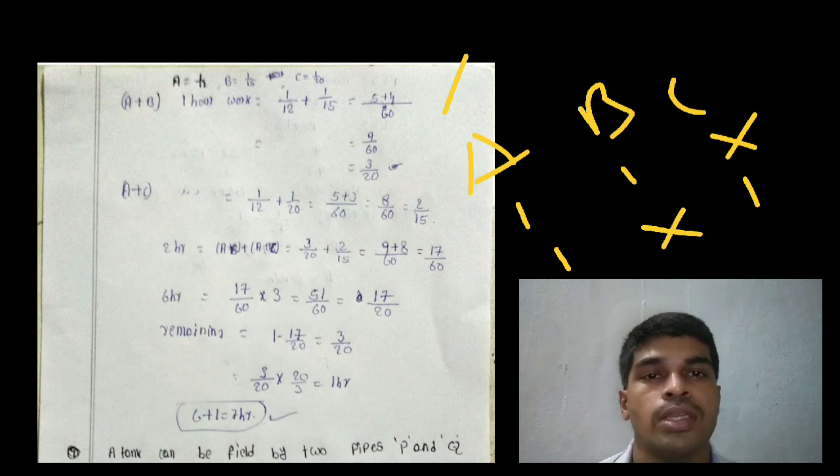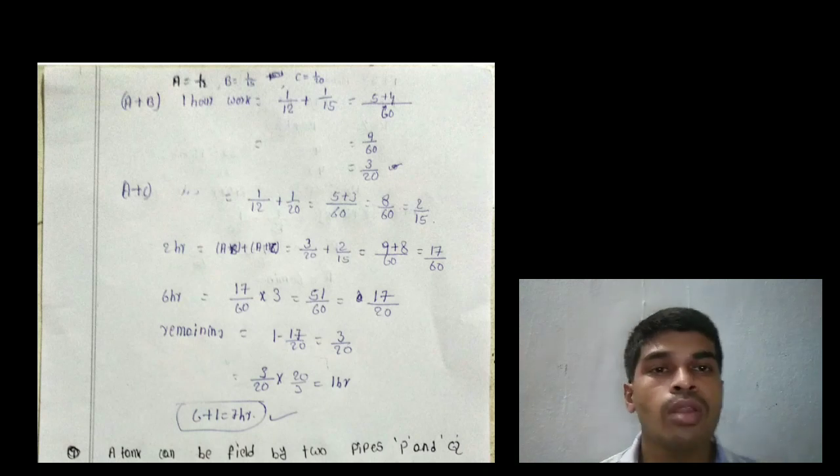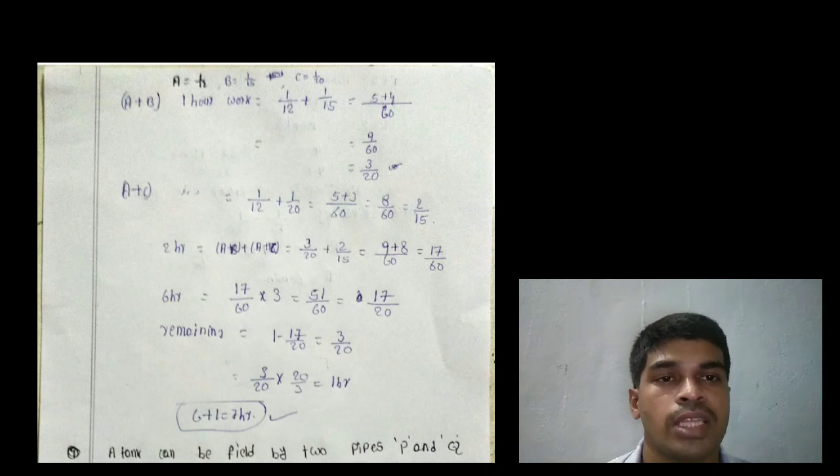Same repetition. Listen, first hour work is A and B. That means A's 1 hour work plus B's 1 hour work, that is equal to 1 by 12 plus 1 by 15. That equals, 60 is the LCM, 5 plus 4, 9 by 60, that equals 3 by 20.